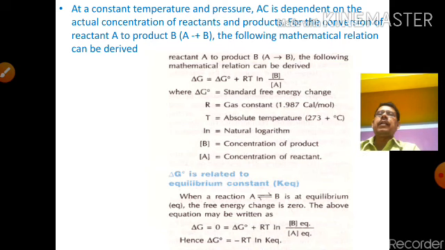When the reaction A equivalent to B is at equilibrium, the free energy change is 0. The above equation may be written as delta G equal to 0, or delta G0 plus RT ln concentration of B by A. Hence delta G0 equals minus RT ln Keq. That means delta G is only the change of free energy of the reaction, and delta G0 is the standard free energy.